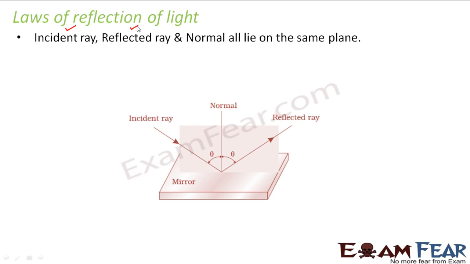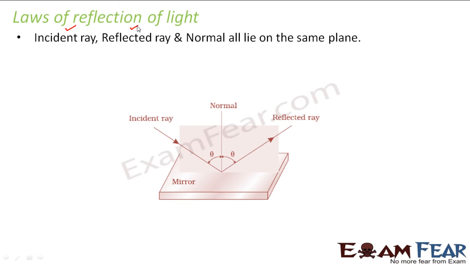So that means the incident ray falls on a surface, then reflection of light takes place, and the reflected ray bounces back from the surface. And what is normal? Normal is nothing but an imaginary perpendicular to the surface, right? So it is basically taken as a reference. So normal is nothing but a perpendicular drawn to the surface. Now surface here means the boundary, right? So we say that these three things, incident ray, reflected ray and normal, they all will lie on the same